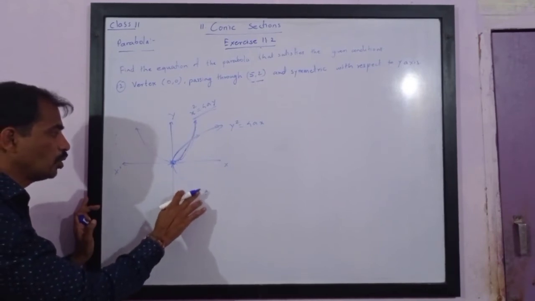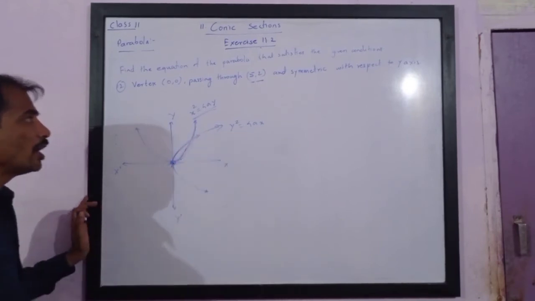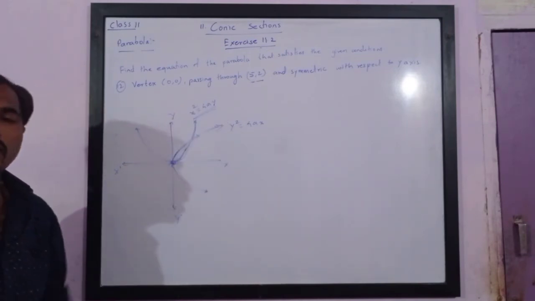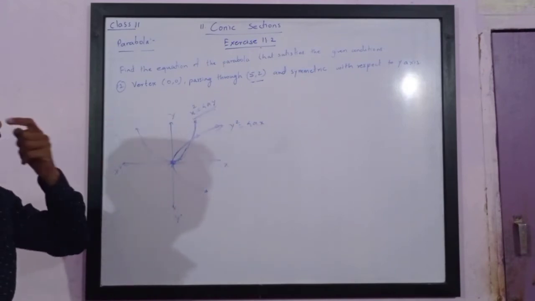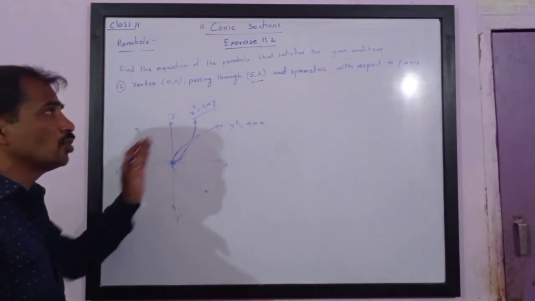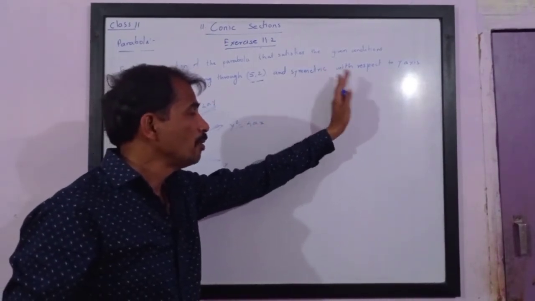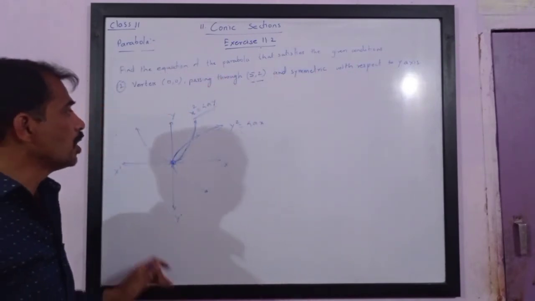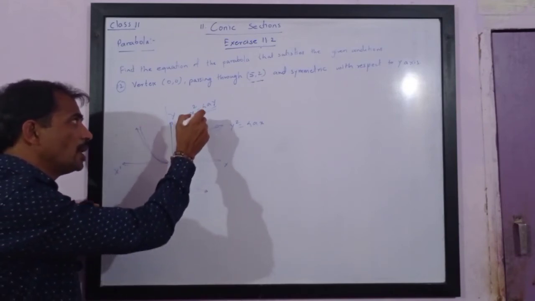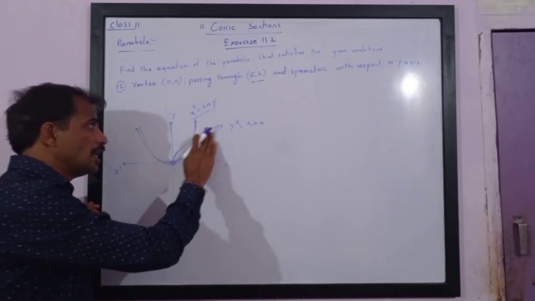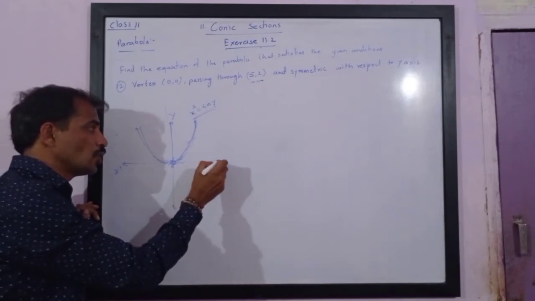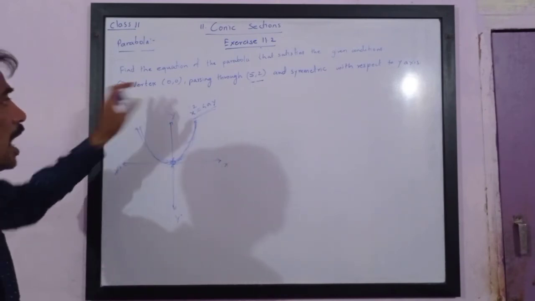Now we are left with two parabolas. It will be either of the form y square is equal to 4ax, or of the form x square is equal to 4ay. Now please note, it is symmetric with respect to the y-axis. Symmetric means the y-axis will make two exact halves of the parabola. So the parabola is of the form x square is equal to 4ay, and hence the possibility y square is equal to 4ax, which was symmetric to the x-axis, also ends.